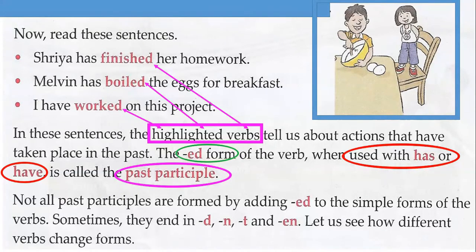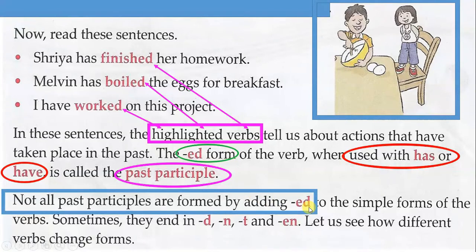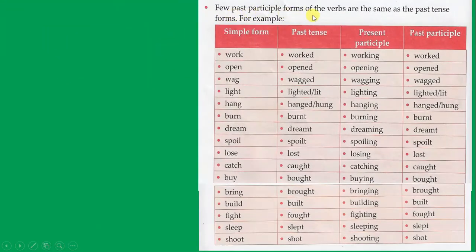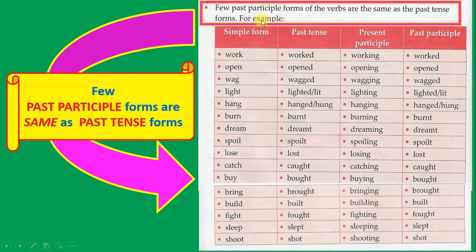Not all past participles are formed by adding ed to the simple forms of the verbs. Sometimes they end in d, n, t, and en. Let us see how different verbs change forms. Few past participle forms of the verbs are the same as the past tense forms. For example, work, the past tense form is worked, and the past participle form is also worked. They are the same forms.